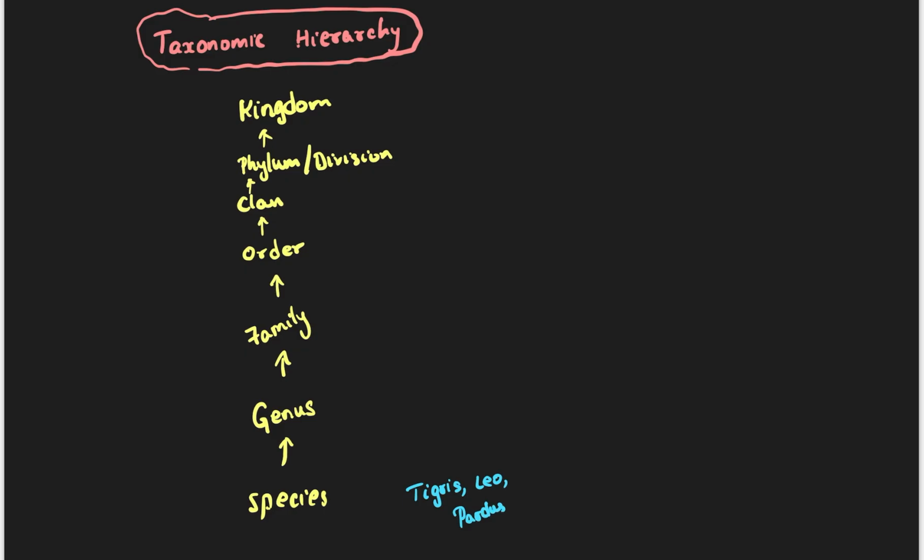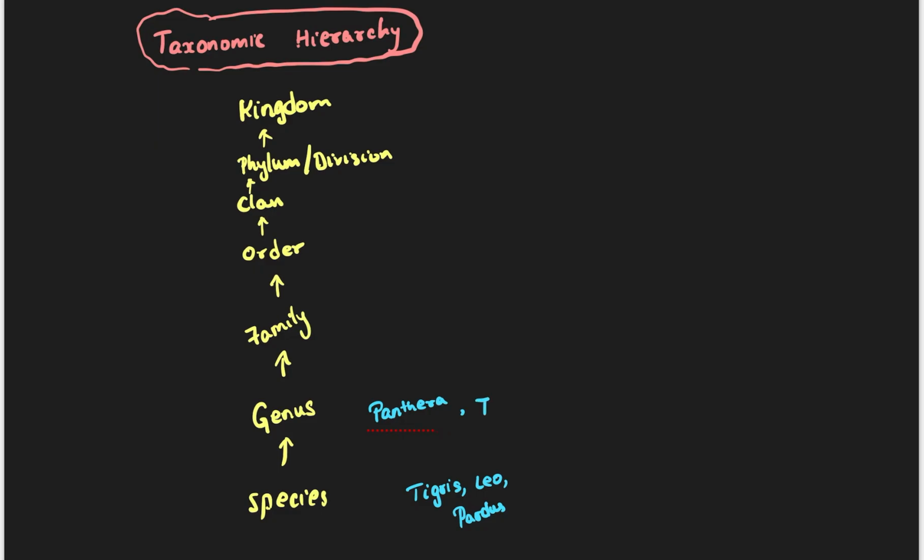Panthera leo, Panthera tigris, Panthera pardus are their names because Panthera is their genus. Tigris, leo and pardus are three different species.